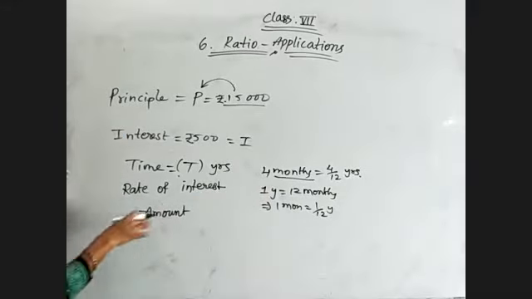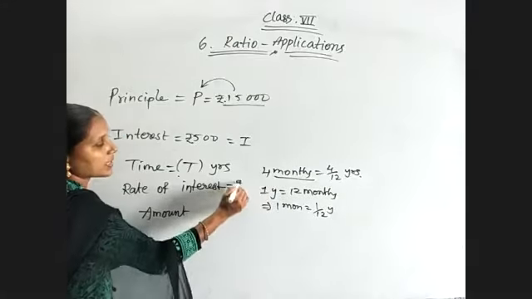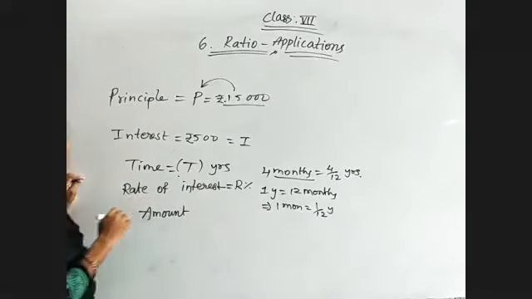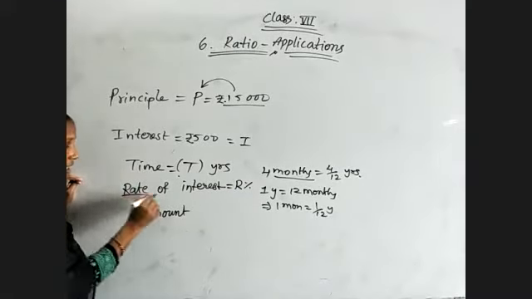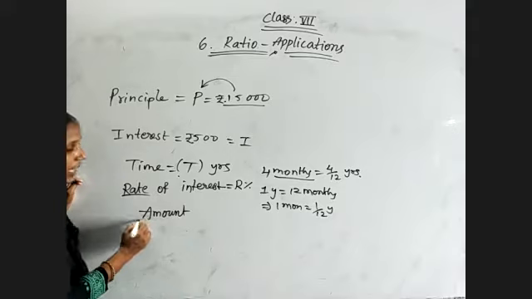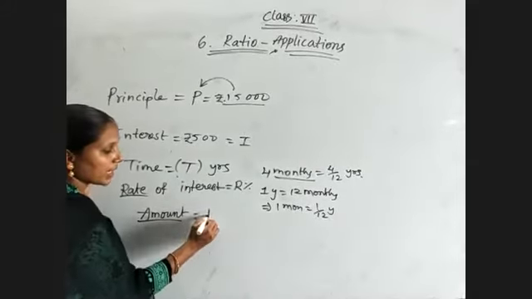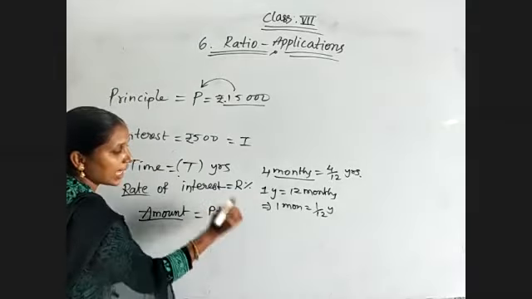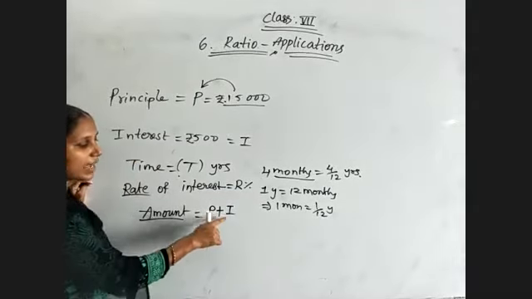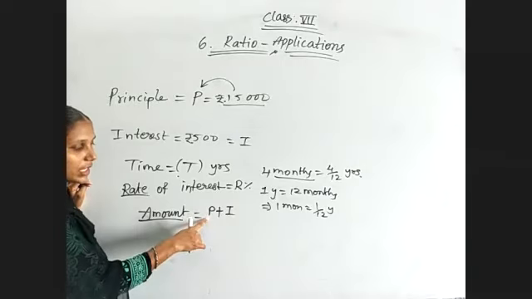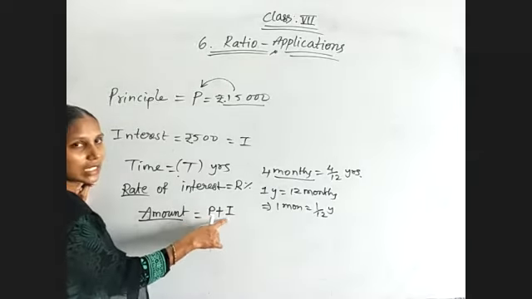Okay. Now rate of interest is represented by R, and the percent symbol will be used because it is a rate. Then amount. Amount is that which you are paying at the end of the time period. That means by adding interest, you are giving the original amount with the interest.